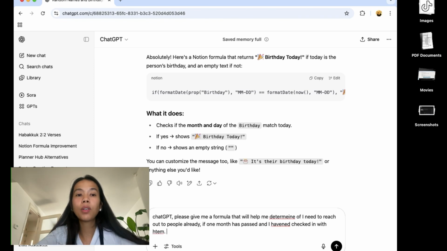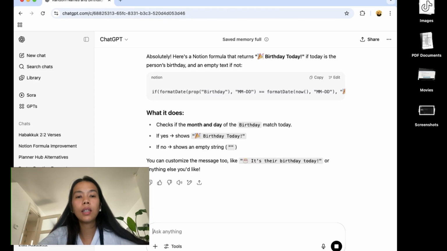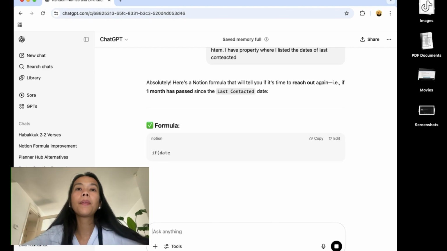Yes, my phone is blocking my view, so if I have writing mistakes, just ignore it. Have mercy on me. So I have a property where I listed the dates of last contacted. Okay.